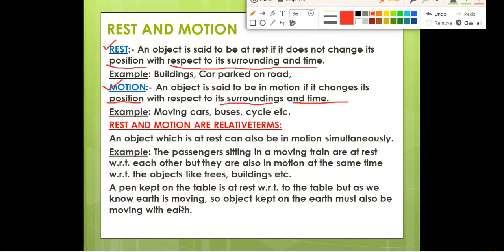But as we know, the earth is continuously moving. So an object kept on the earth must also move with the earth, because the table is present on the earth; we all are on the planet earth. So if the earth is moving, then all the objects kept on the earth are moving. So we can say that the pen is at rest and it is also in motion simultaneously. So what we have concluded from this is that motion and rest are relative terms.